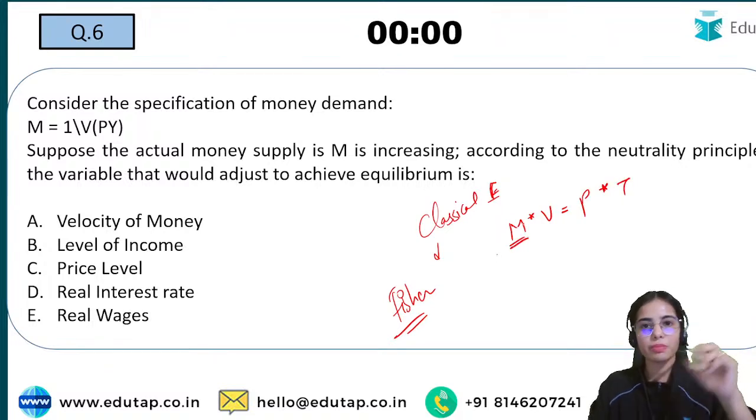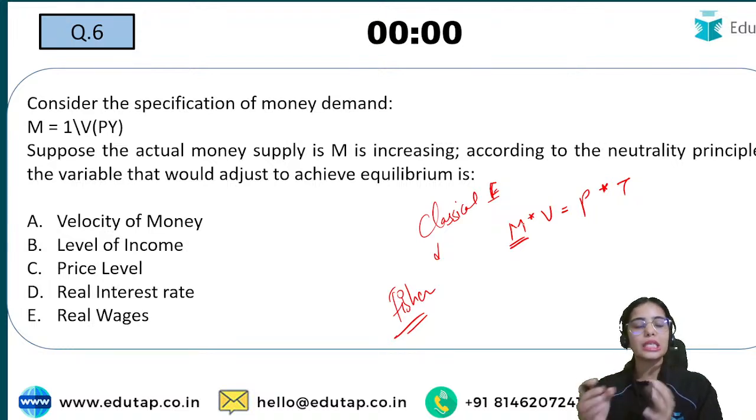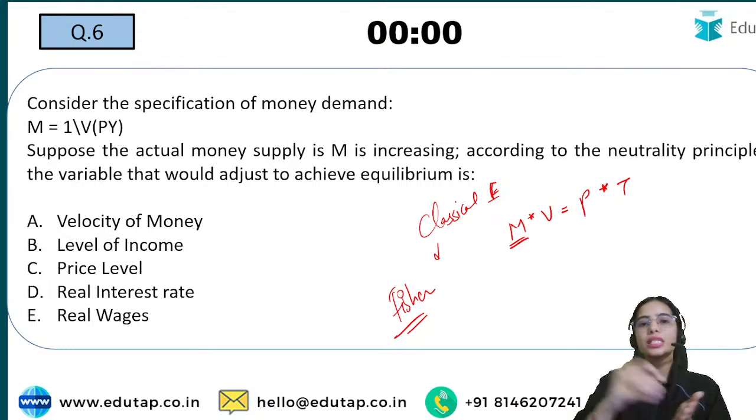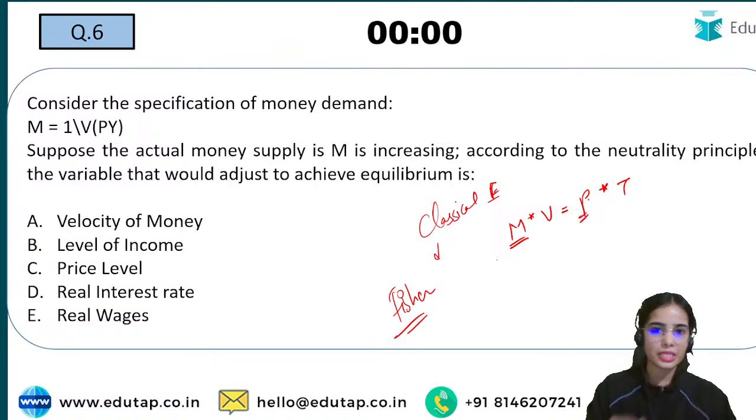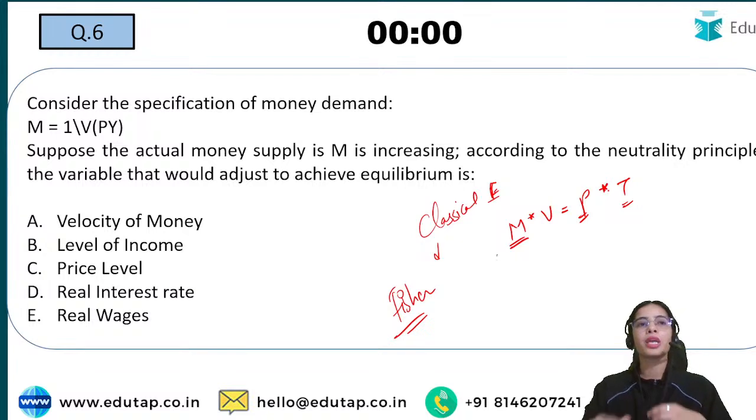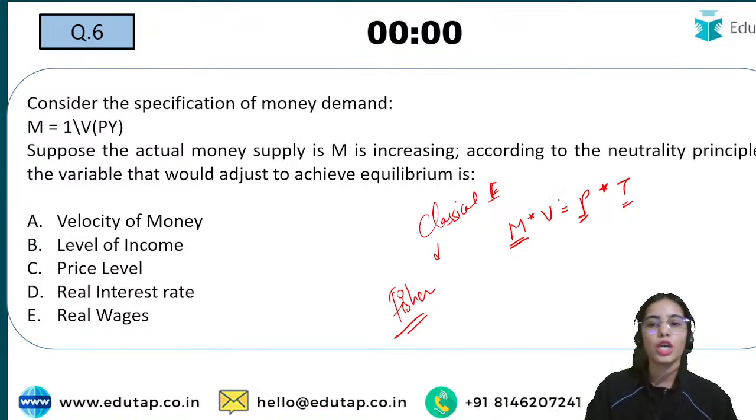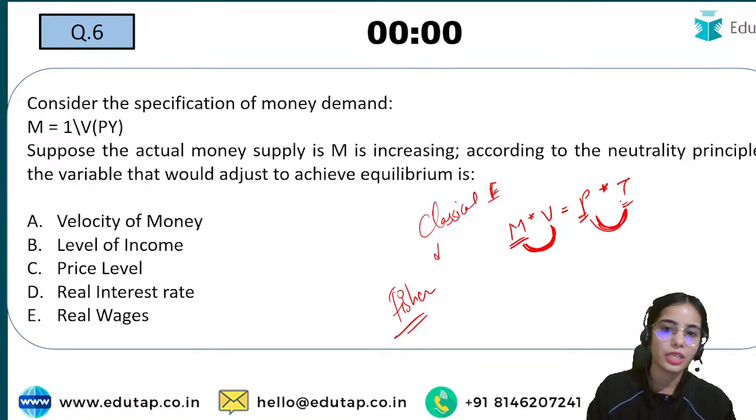So this is the money supply, the total money supply in the economy. Velocity is how many times a note is changing hands. Let's say I am giving you a 100 rupee note and you are giving it to some other person. So how many times the note is changing hands. Price is the price level in the economy. Transaction is the transactions that are happening in the economy, like I am giving you some material, you are giving some material to some other person. So your money supply multiplied by velocity is equal to price level multiplied by the transactions.